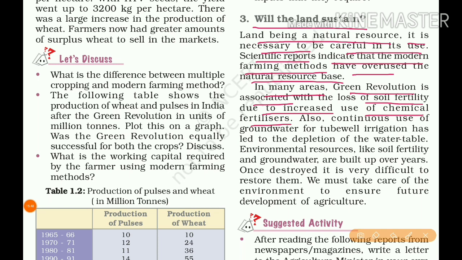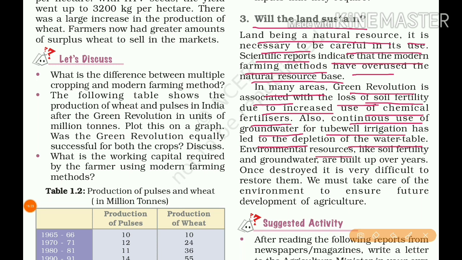Also, continuous use of groundwater through tube well irrigation has led to the depletion of the water table. So the first is the loss of soil fertility, and the second is depletion of the water table.